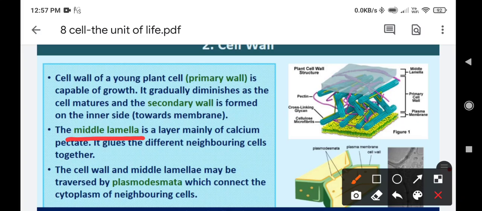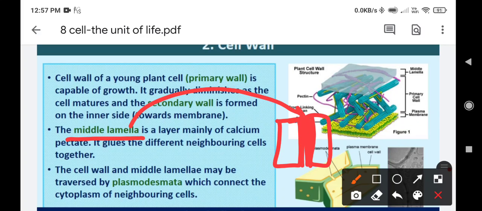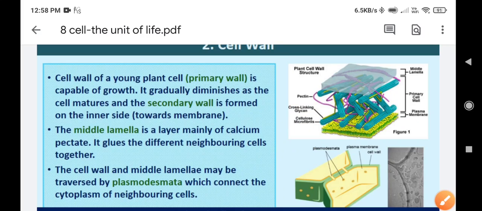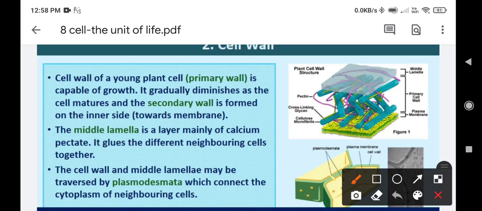Just imagine if we are joining two bricks. Okay, we need some cementing material in between. In the same manner, this middle lamella acts as a cementing material between cell walls of two cells. And that's why it glues, or you can say it sticks the cell walls of two neighboring cells together. And we know that these two cells must be connected with each other so that they can transport a number of molecules from one cell to another. So for that they have specialized structures which are known as plasmodesmata.